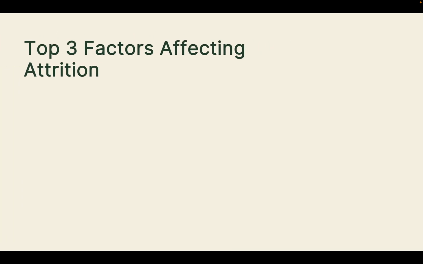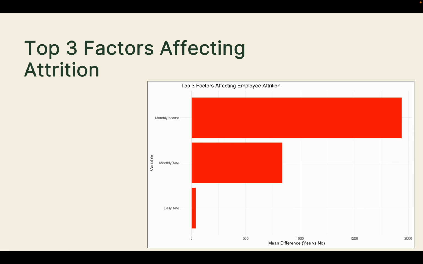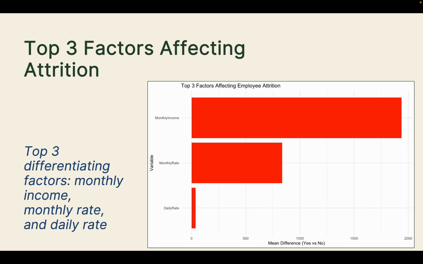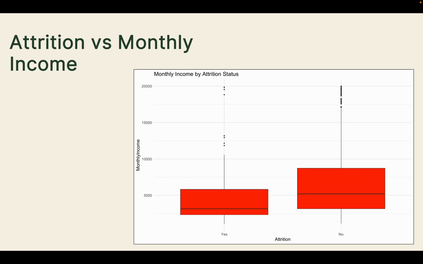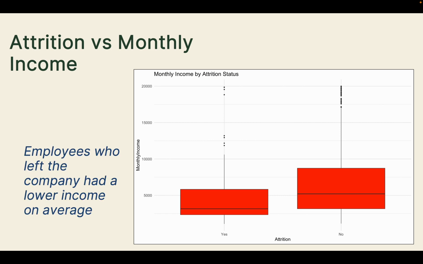Next, I wanted to view what are the top 3 factors affecting attrition. So the top 3 differentiating variables were monthly income, monthly rate, and daily rate, all compensation-related metrics. Lastly, I wanted to see attrition versus monthly income. When comparing against monthly income, there's a clear pattern. Employees who left had significantly lower income levels. This suggests that compensation plays a critical role in employee retention, and pay satisfaction is a strong predictor of whether someone will stay or leave.